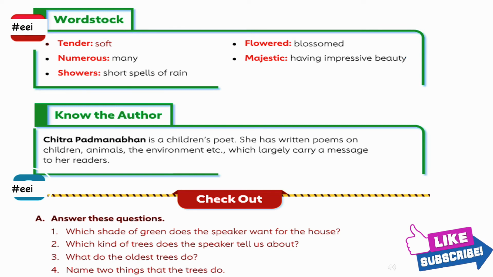And let's also know about the author. Chitra here is the children's poet who has written this poem. She has written many poems on children, animals, and the environment, etc., which largely carry a message to her readers. Firstly, you've all understood that the message here, what she's trying to give, is about the importance of trees, nature, and how crucial they are to the ecology of the environment.